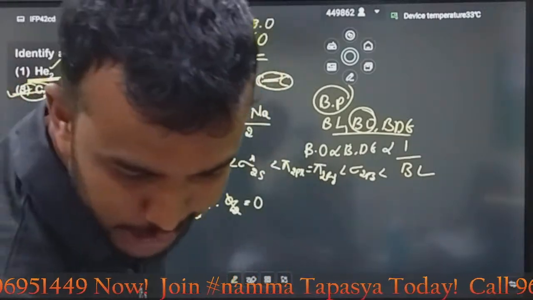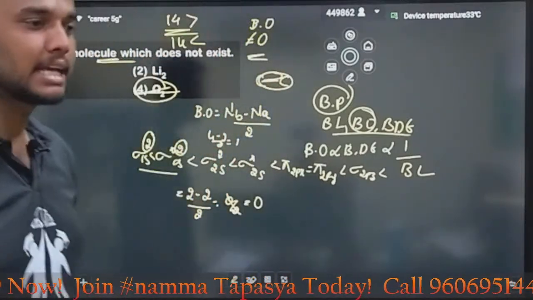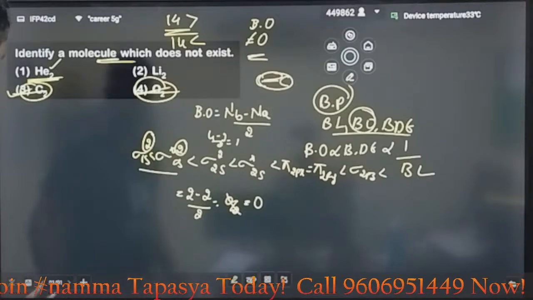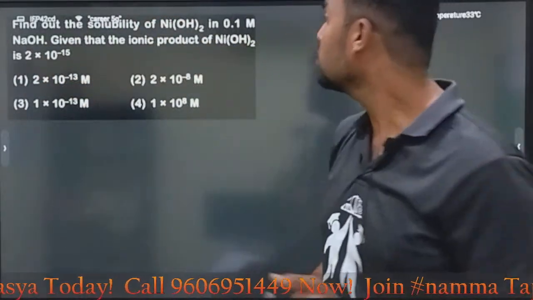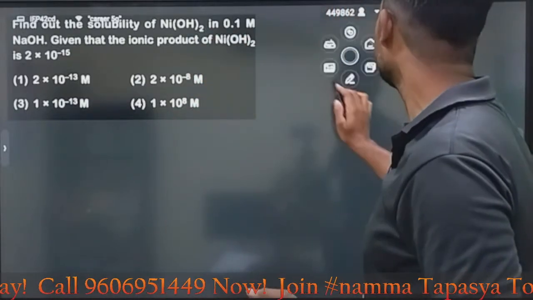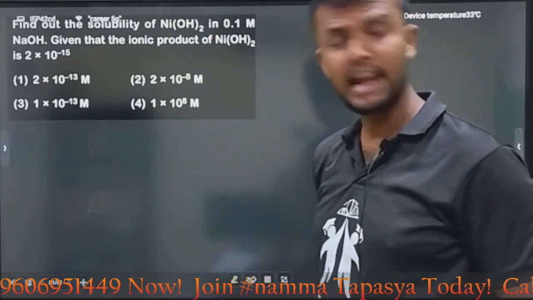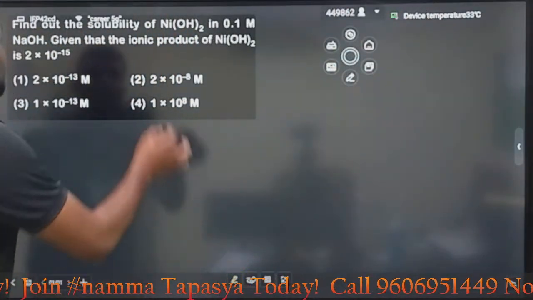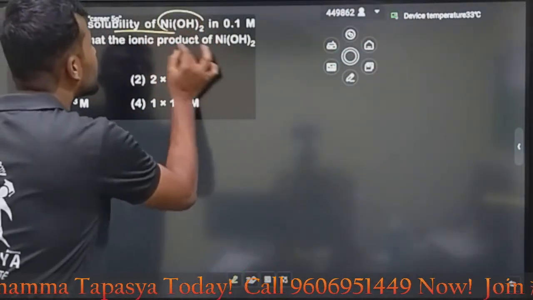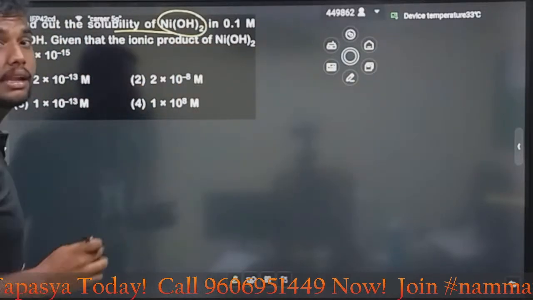Okay, bacho. Shall we move to the next question, guys? Yes, come on. Let's move to the next question. The question is, find out the solubility. Solubility means what? Ksp. It is nothing but from your ionic equilibrium chapter. Look here, guys. Find out the solubility of Ni(OH)2, nickel hydroxide.